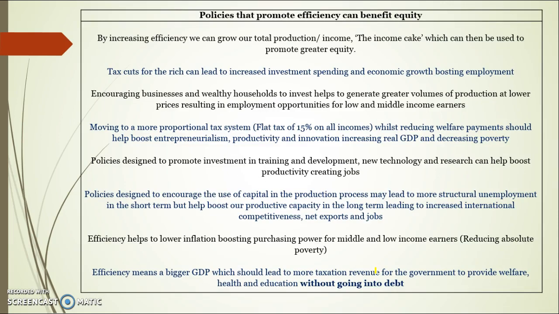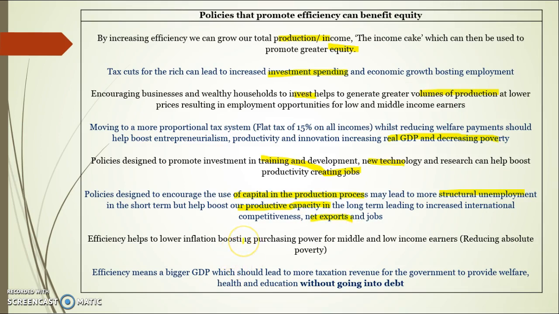In terms of the other way around, by increasing efficiency, we can boost total production or incomes, which creates equity. Tax cuts for the rich can promote investment spending. Encouraging businesses to invest can lead to greater volumes of production. Proportional tax systems can lead to increased real GDP, which helps to decrease poverty as well as training and development of new technology. Policies to increase capital in the production process may hurt equity in the short term as people lose their jobs, but it can boost productive capacity, keep prices down, and boost net exports in the long term.